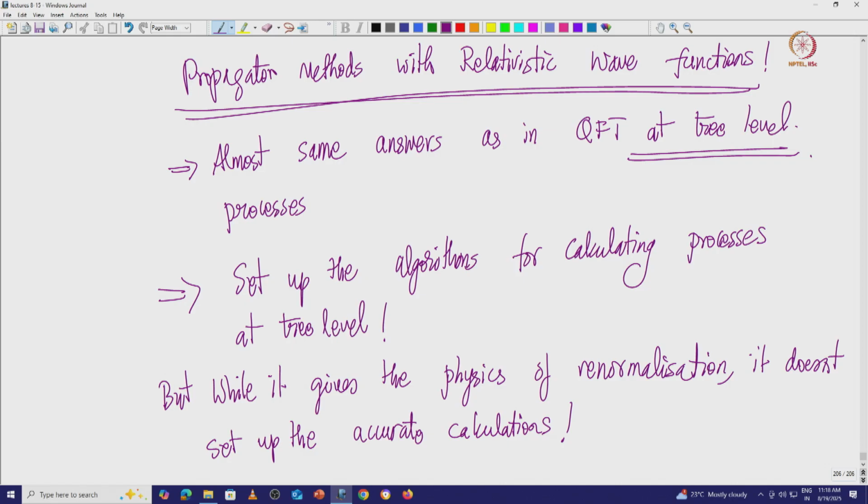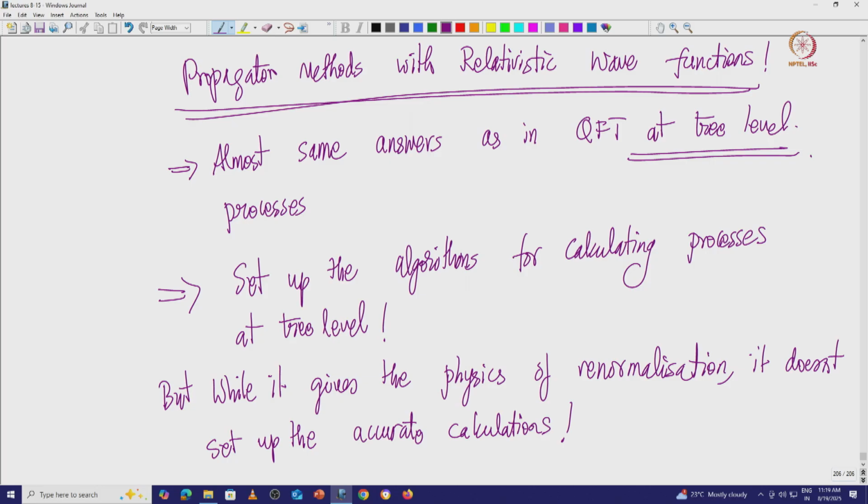We can also give you the picture of renormalization, like what I said about the electron-positron cloud, why it arises and where it comes from. But it cannot completely calculate renormalization. The full calculations require full quantum field theory because there are certain limitations.